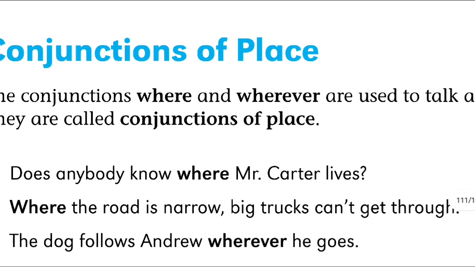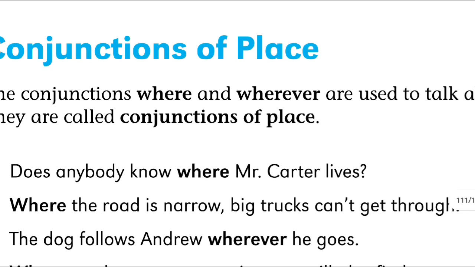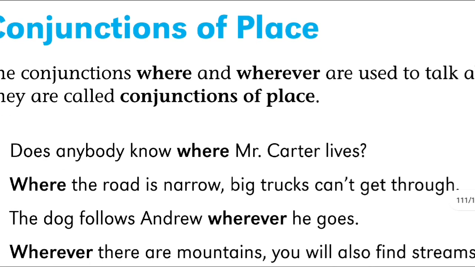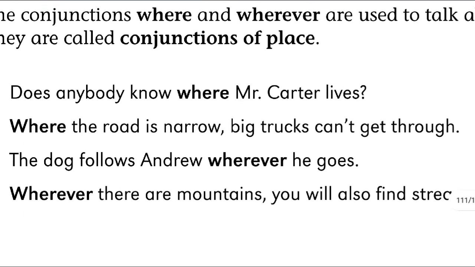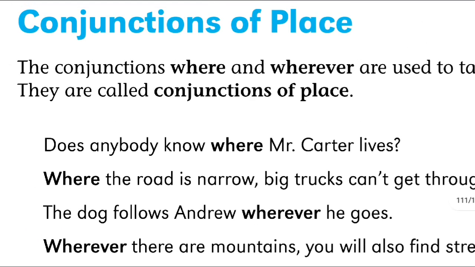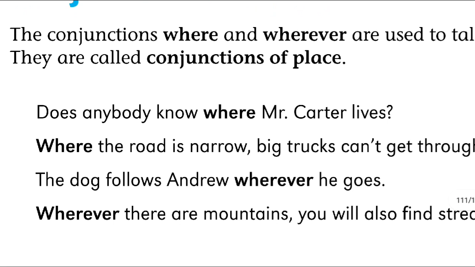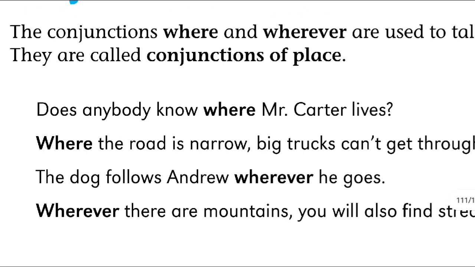Now we will move to the next part. This is called conjunction of place, where and wherever. Like that, does anybody know where Mr. Kettle lives? This is conjunction of place. Means it is connecting some places. Where Mr. Kettle lives is a different sentence, and does anyone know or anybody know is a different sentence. So where is used here as a conjunction of these two sentences.